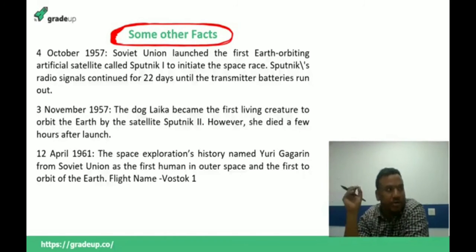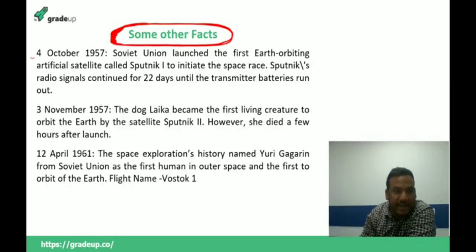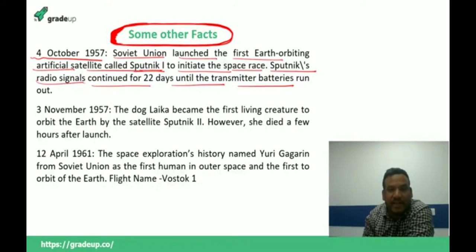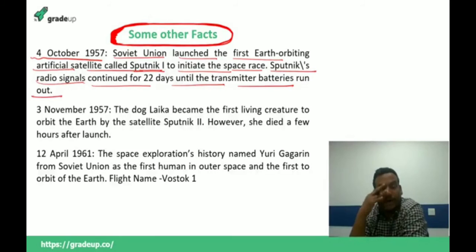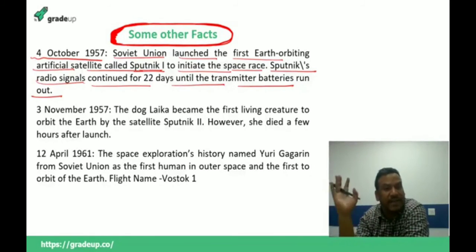Now the question comes: what was the first satellite sent into space? So let me tell you that in the year 1957, the first satellite was sent into space by Russia. The Soviet Union launched the first Earth orbiting artificial satellite, called Sputnik 1, to initiate the space race. Sputnik's radio signals continued for 22 days until the transmitter batteries ran out. So the first satellite sent into space was in 1957 by the USSR, by the name of Sputnik 1.